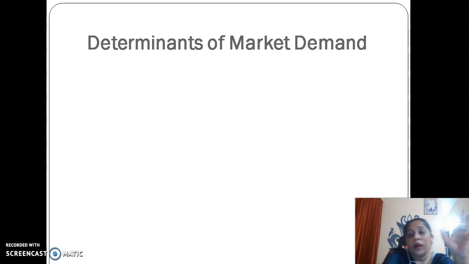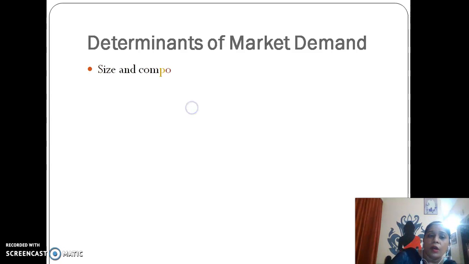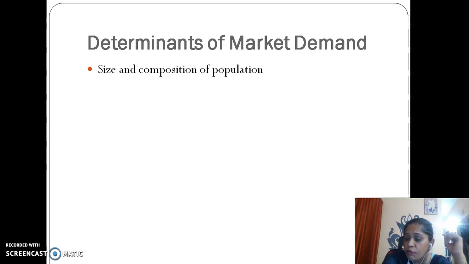Now besides individual demand, we will have the market demand as well, and market demand is when we combine the demand of all the individuals. Now what are the determinants? First, size and composition of population. Yes, this is one of the most important determinants.